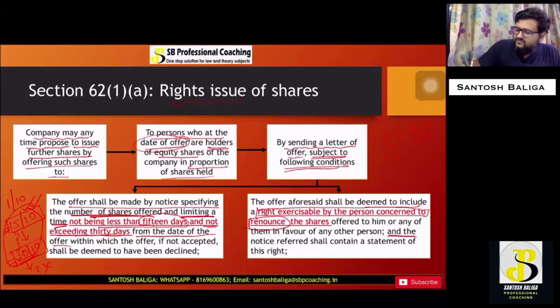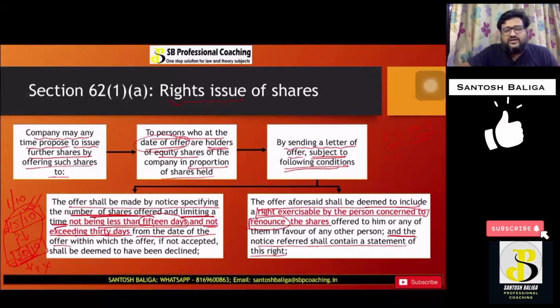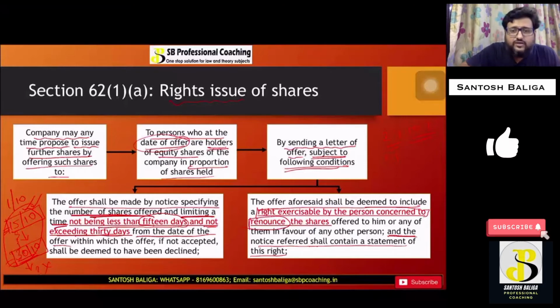And the notice referred to shall contain a statement of this right. So the notice shall contain very clearly that the offer stands valid for, say, 15 days and a maximum of 30 days. Whatever timeline between these days the company decides has to be specified in the notice. At the same time, the notice shall also refer to the right of the shareholder to accept as well as renounce the right to purchase the shares under the issue. I hope this is clear. So this was rights issue majorly.